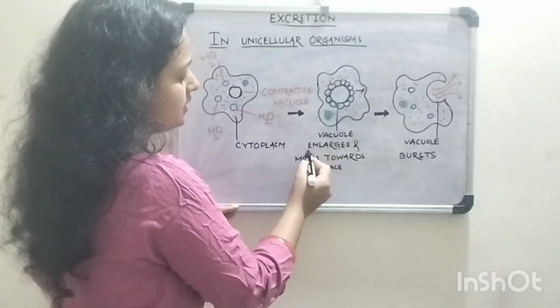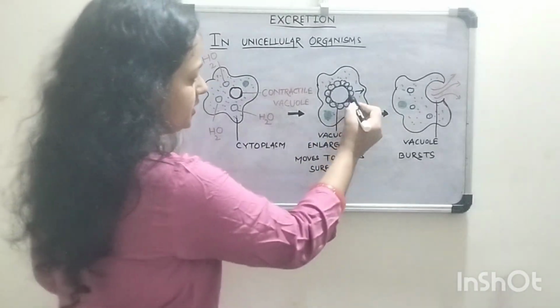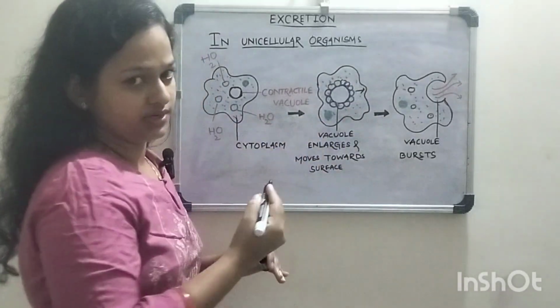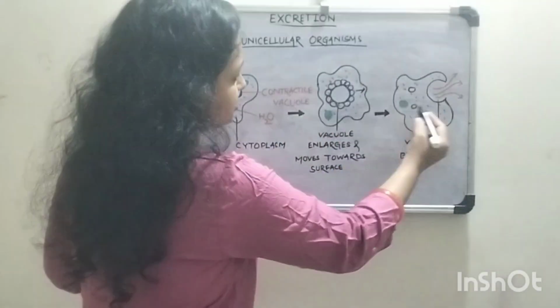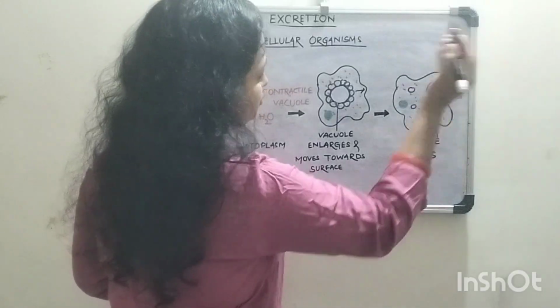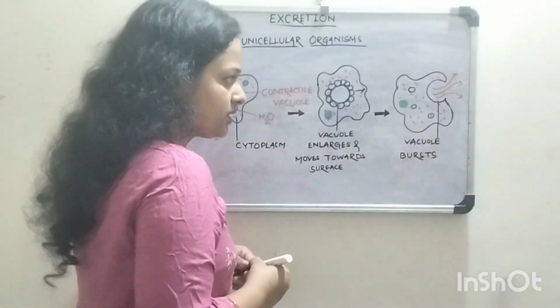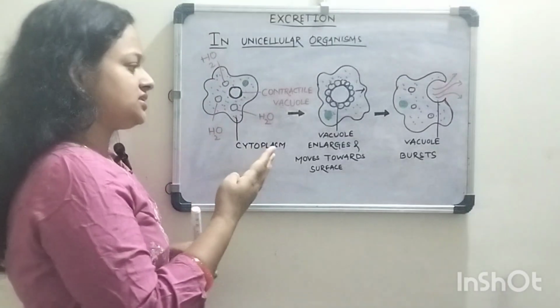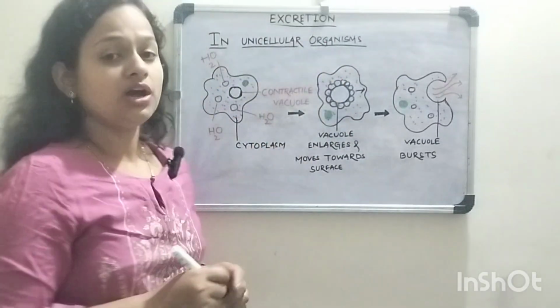The vacuole enlarges and moves towards the surface of the body, and gradually it bursts and removes the water and waste product into the surrounding water, as they are present in an aquatic medium.